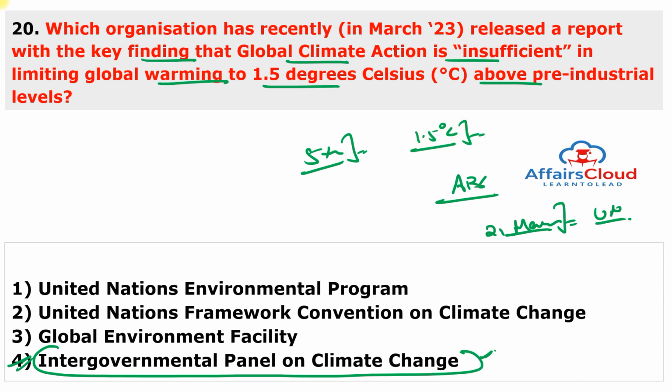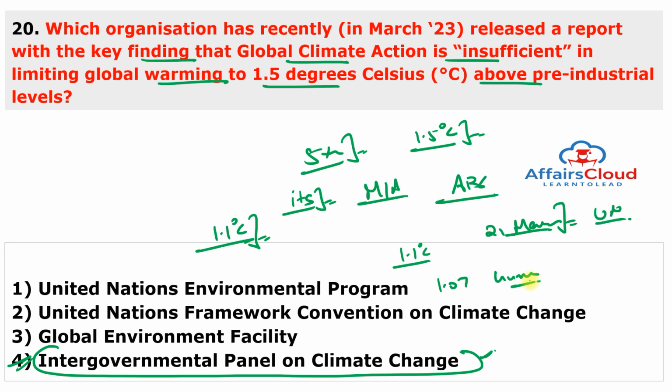And the report specially summarizes the state of knowledge of climate change, its widespread impact and risk, and climate change mitigation and adaptation. And the average temperature had already touched 1.1 degrees Celsius above pre-industrial times. Out of the 1.1 degrees Celsius rise, about 1.07 degrees Celsius was contributed by human activities.